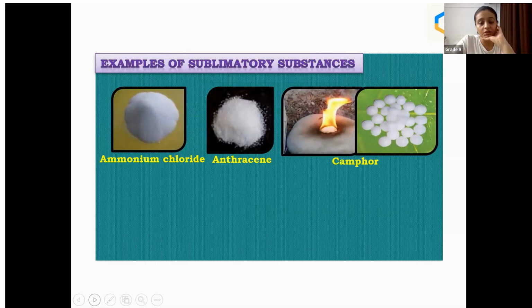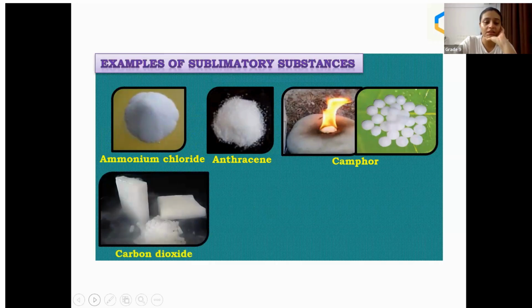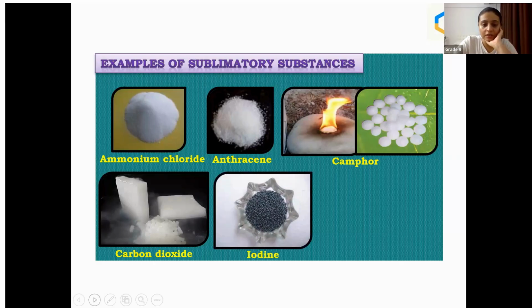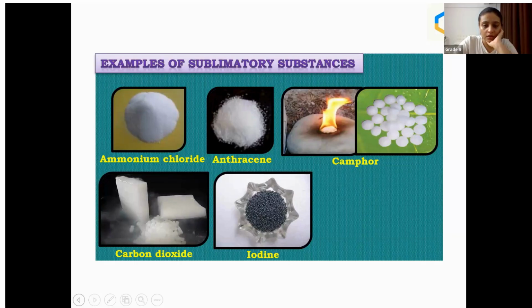Camphor is also an example which you can see day to day. Carbon dioxide, dry ice, yes, it can be. Yeah, see, you can see here. Iodine. So these examples you can see in the chemistry lab.